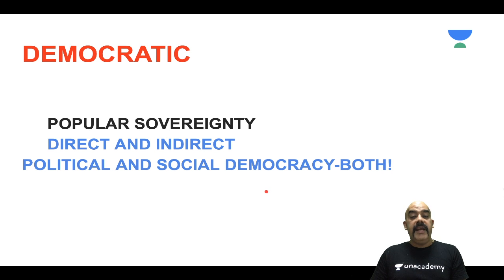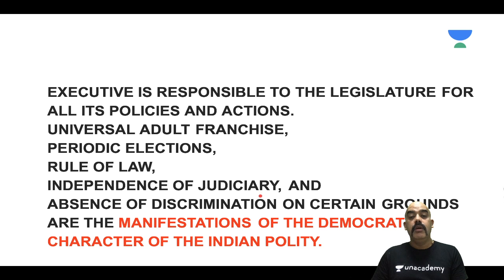In the words of Dr. Ambedkar himself, he said that political democracy, the way that I've just explained, is not enough. It is useless unless there is social democracy. So participation should not only be at the level of politics, it should be inclusive at the level of the society also.